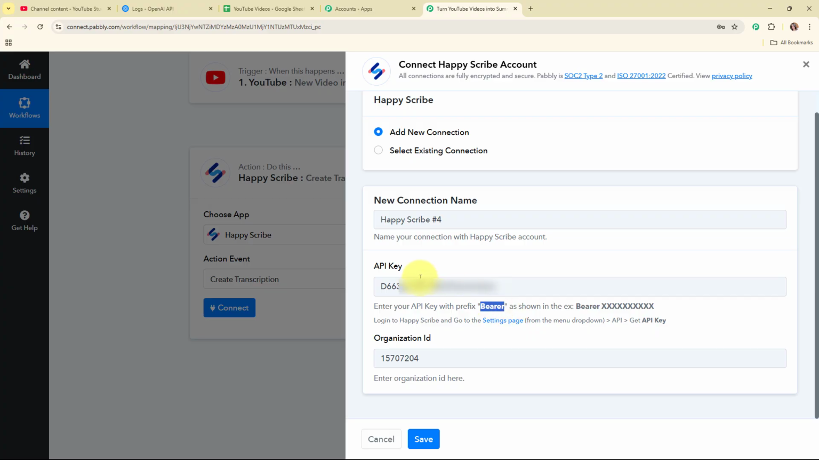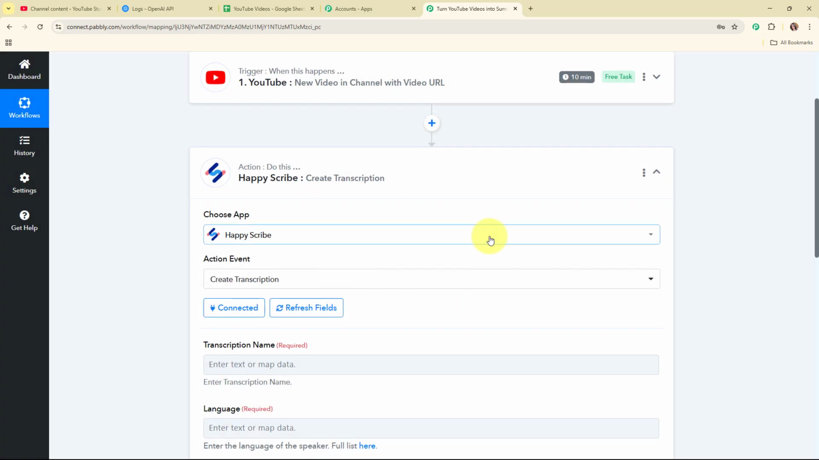So I'm going to copy it, and then I'm going to paste it over here, and then I'm going to enter a space. And now here, after entering all the required details, I'm going to click on the save, and here you can see we are now successfully connected.